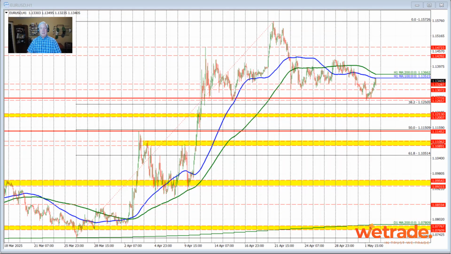The expectations are for a gain of 130,000 for non-farm payroll. We also expect the unemployment rate to remain unchanged at 4.2% and the average hourly earnings to rise by 0.3%. Those are the expectations. The market's going to be digging into the details of that report to see if there's any weakness. We did see the U.S. initial jobs claims tick up yesterday in a surprise move. Is that a precursor for some weakness in this U.S. jobs report? We will see, but let's take a look at the euro versus U.S. dollar.